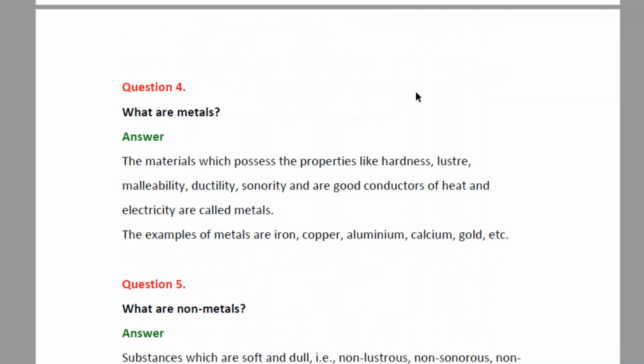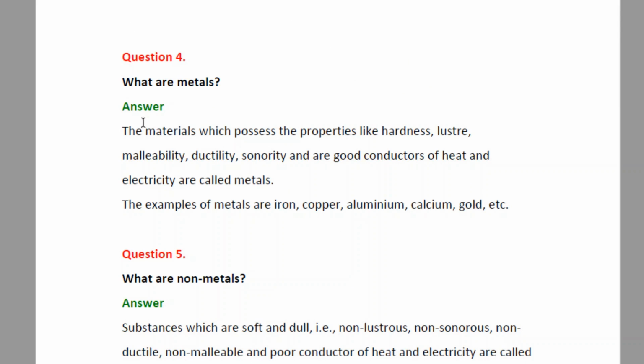Next, question number 4. What are metals? So the answer is the materials which possess the properties like hardness, luster, malleability, ductility, sonority, and are good conductors of heat and electricity are called metals.